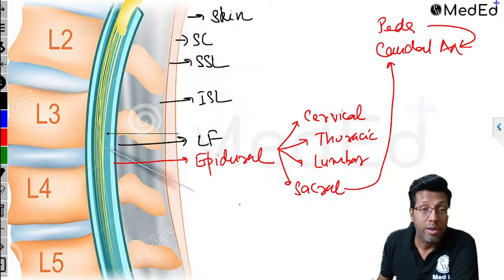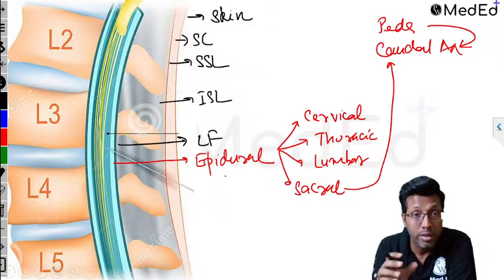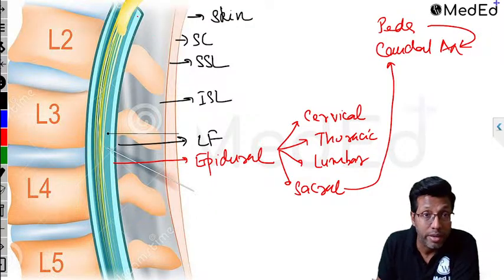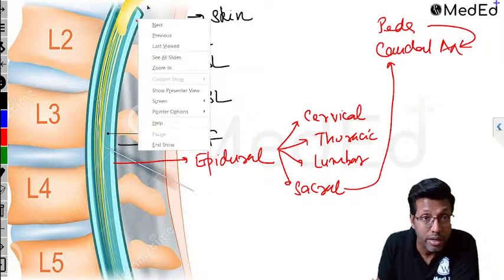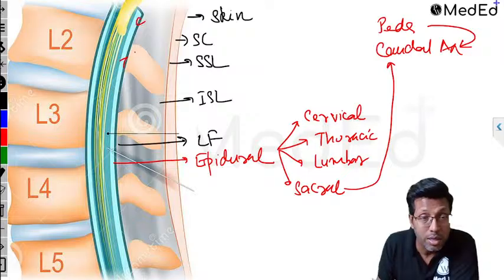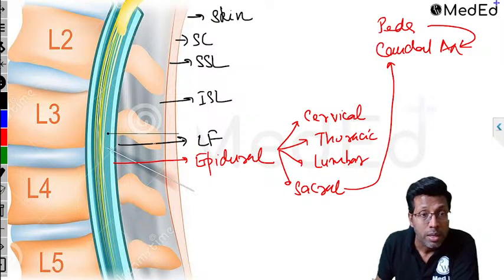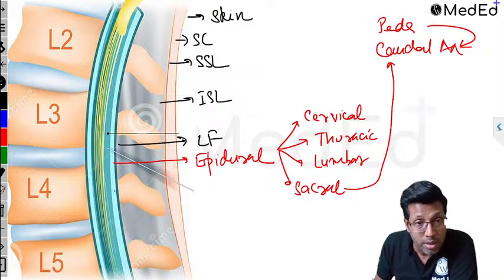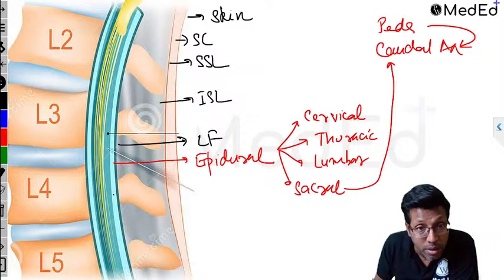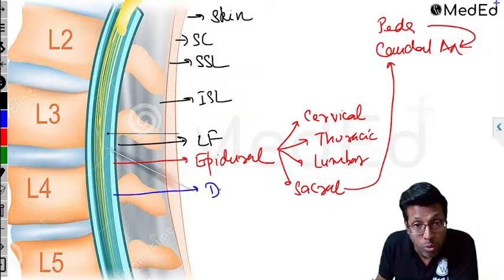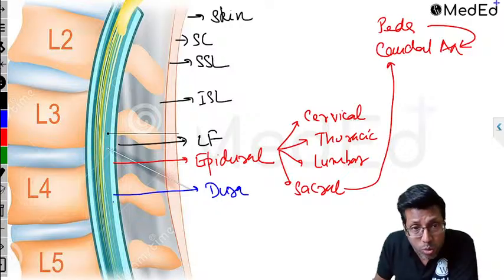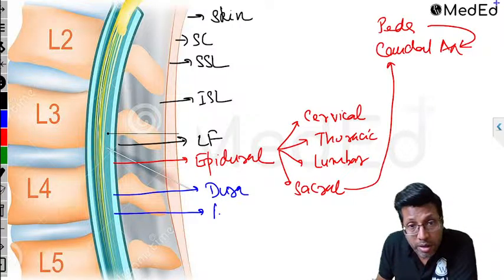So this was epidural. This is in continuation with the thoracic cavity, so you can insert in the cervical area, the thoracic area, here is the lumbar, and I can also go to the sacral. I can go down as well. After that, you get the next two layers. The next layer here is the dura. Immediately attached to the dura is the arachnoid. Here is the arachnoid.